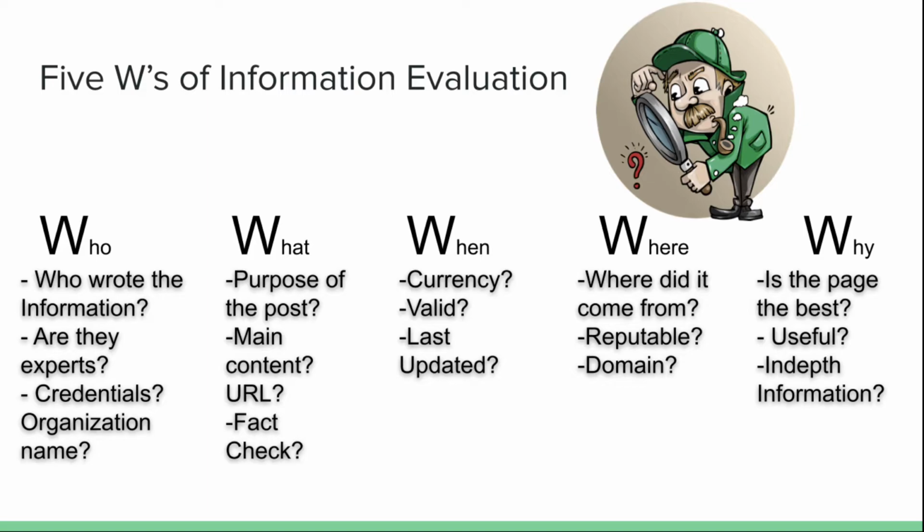When we look at the currency and validity, it was posted on Facebook, where anyone can post anything they want. This makes the post a little less valid, because Facebook is not a valid source for factual information. Where and when are kind of the same thing, where we see if the source is reputable or not. The post comes from Facebook, where anyone could post anything they want, so bias or misinformation has a higher chance of occurring. Lastly, why is this posted and why is it useful? We can't really say this post is useful, because it gives us little in-depth information on what is happening in the post.